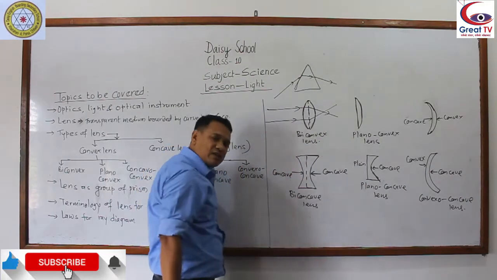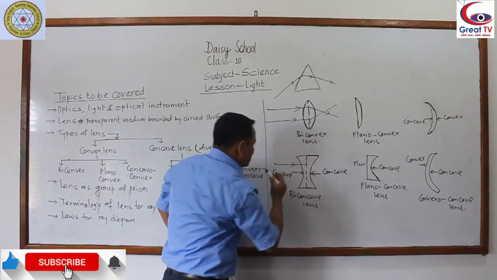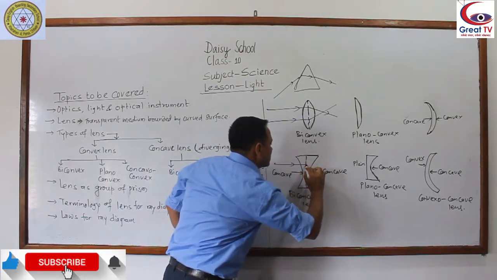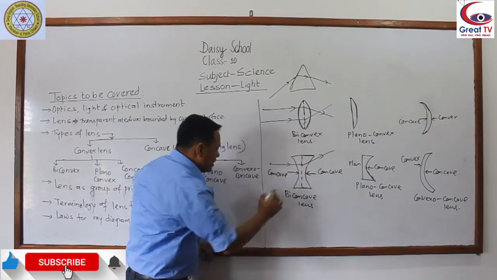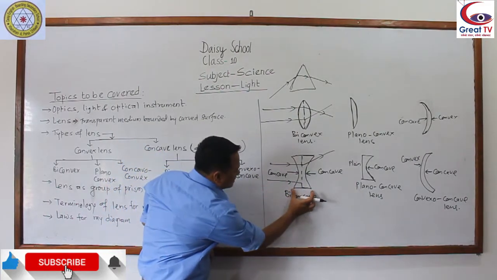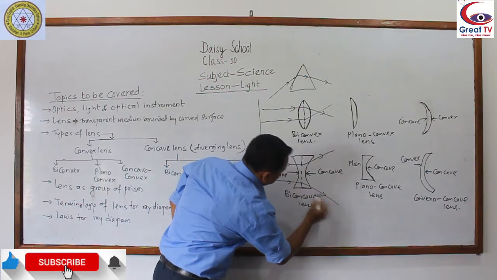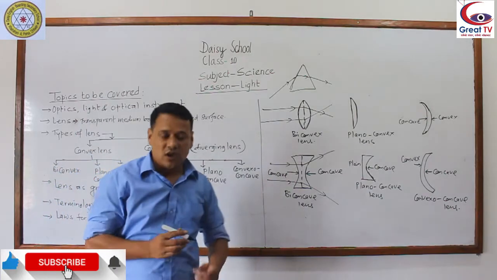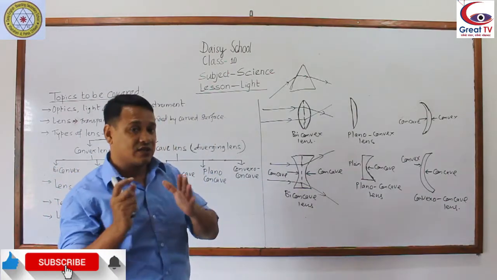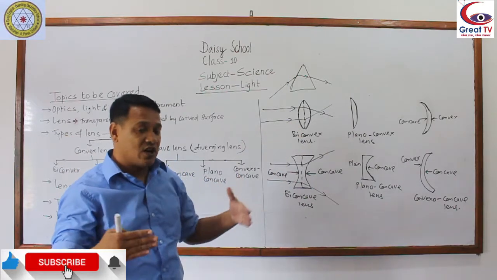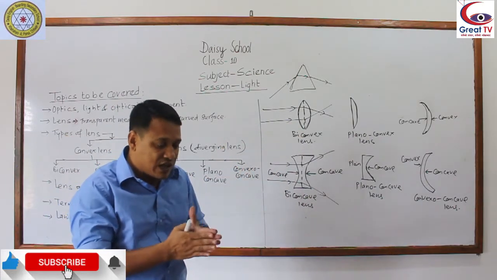In case of concave also very similar. When the light rays falls on the concave lens, thicker part is upper part, that's why it bends towards the upper side. When the light rays falls on the lower part of concave lens, lower part is thicker, that's why it bends towards the thicker part. So while passing the light rays through the lens, don't forget light rays always bends towards the thicker part side. In the convex, inward; in concave, outward.